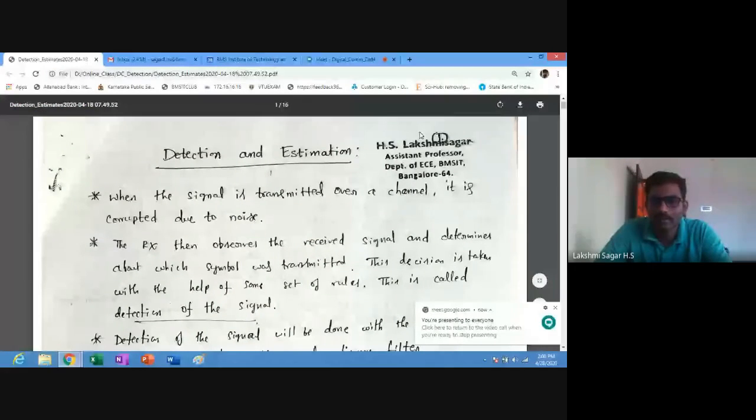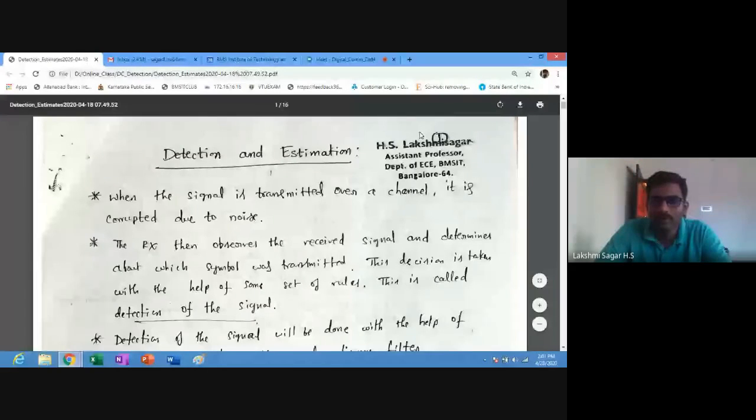Detection circuitry is used at the receiver to detect the information signal which has been transmitted. Along with that, noise is added to your information signal. So at the receiver input, it is going to detect both the transmitted information signal and the noise.